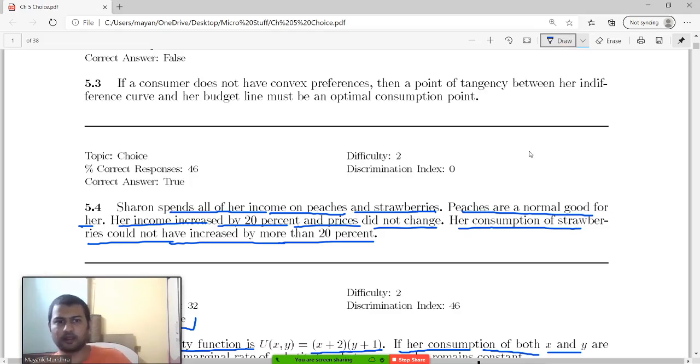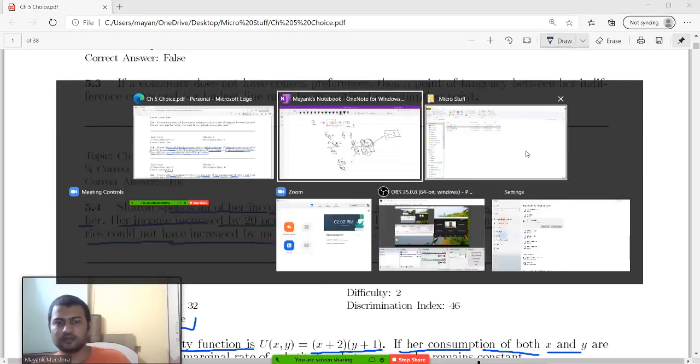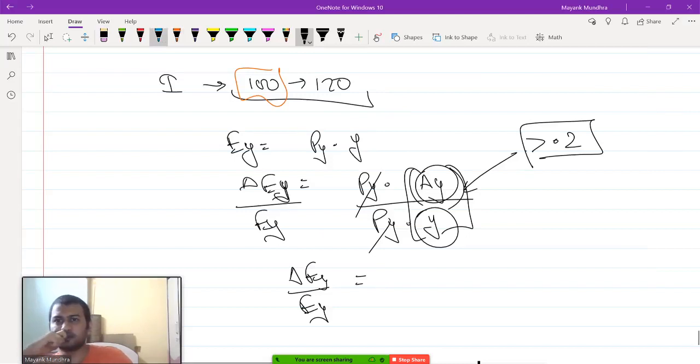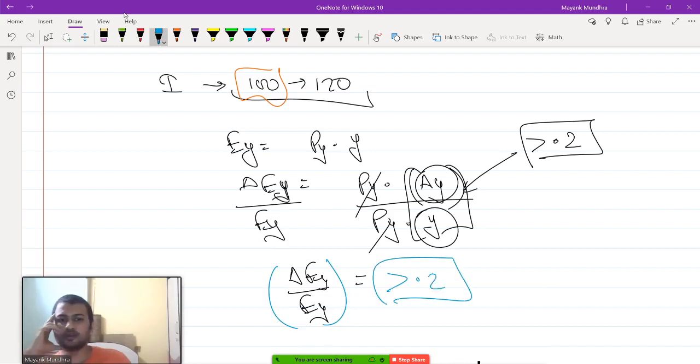Okay, actually the problem is I don't see why it cannot be. I'm not really sure how to prove it. So delta expenditure on good y upon Ey will be greater than 0.2. So her expenditure on good y increases by more than 20%. But you can still have,